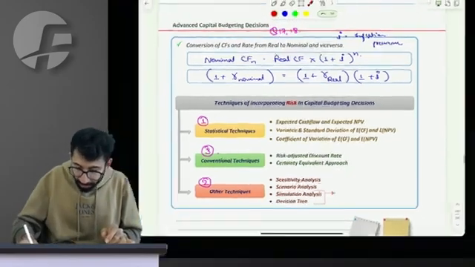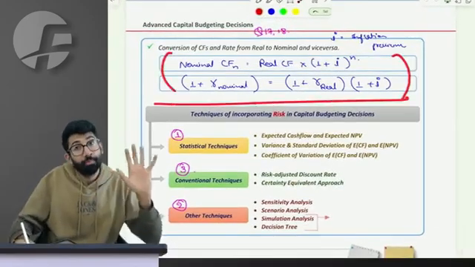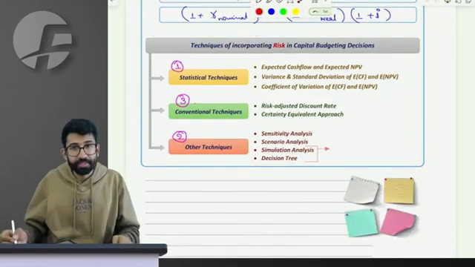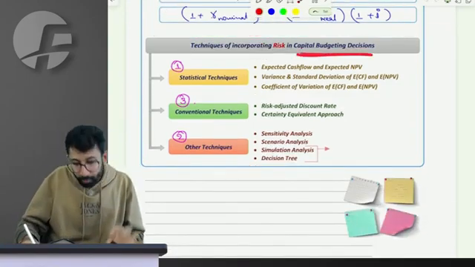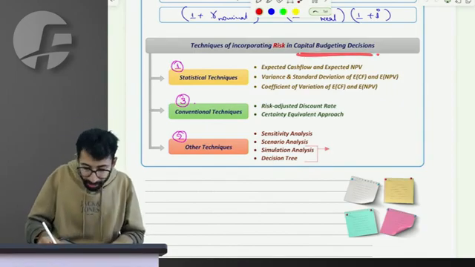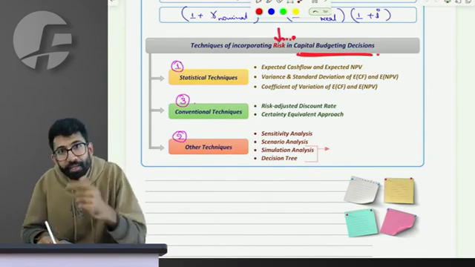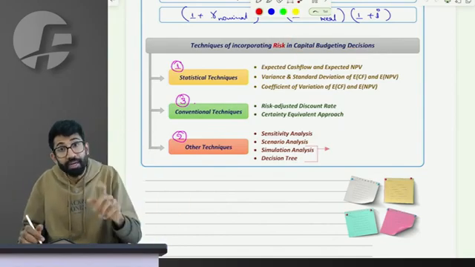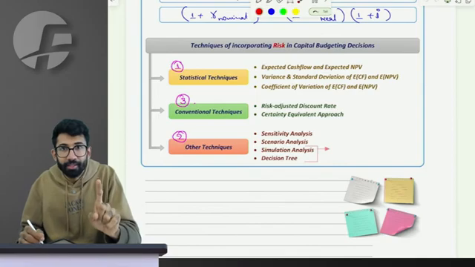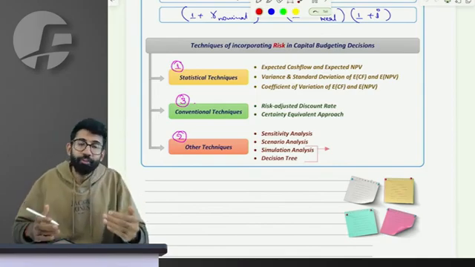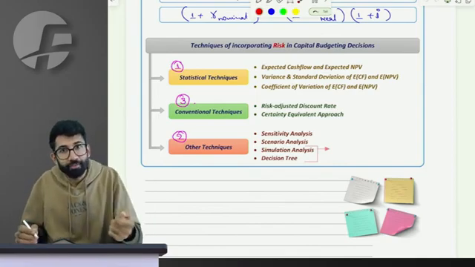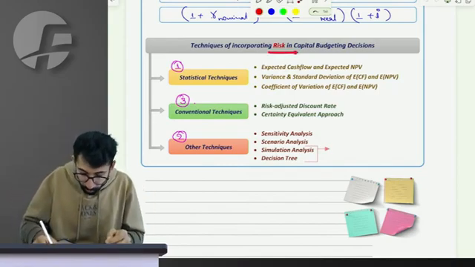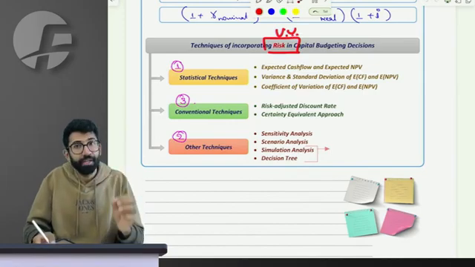Sir, I'll talk about the cash flows later on because I'll have to take you to the basics first. But before that, let's understand this. Sir, we talk about capital budgeting decision, but we ignore the risk involved. Can you please connect it to portfolio management? There are two shares. One share gives me a higher return, but at a higher risk. At CA Inter level, we have talked only about the higher return, higher NPV, but we did not talk about the risk involved in that project, and that is what we have to learn to incorporate now.